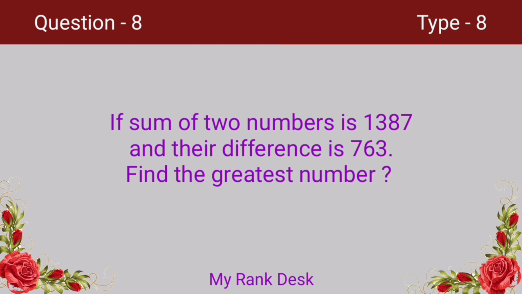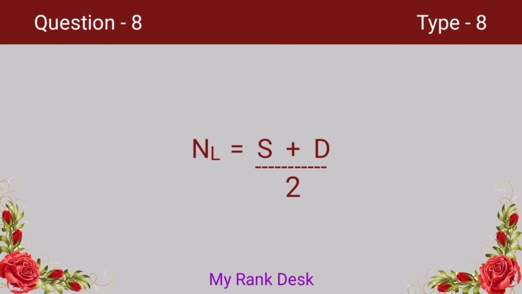That must be the greatest number among them. We can use a formula to find the greatest number from the sum and difference of two numbers. That is NL equal to (S plus D) by 2, where NL is the largest number, S is the sum of two numbers, and D is the difference of two numbers.